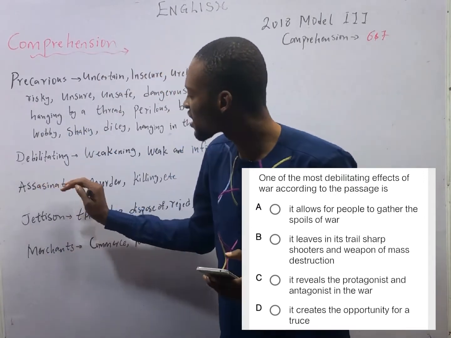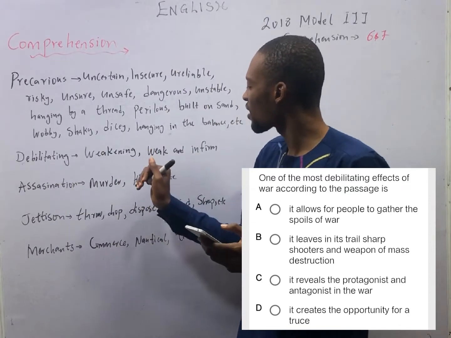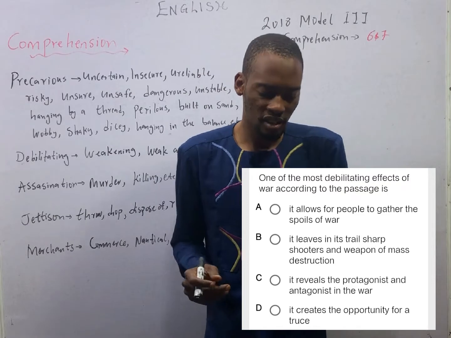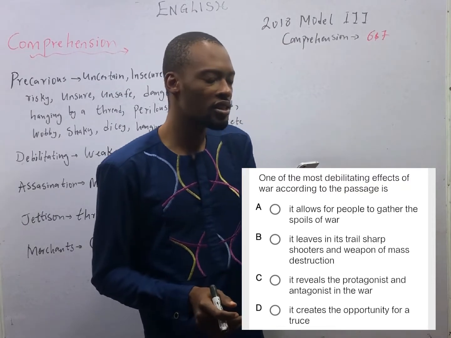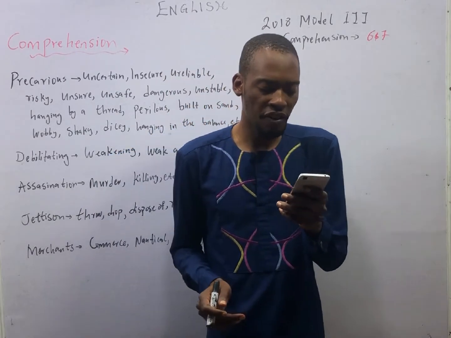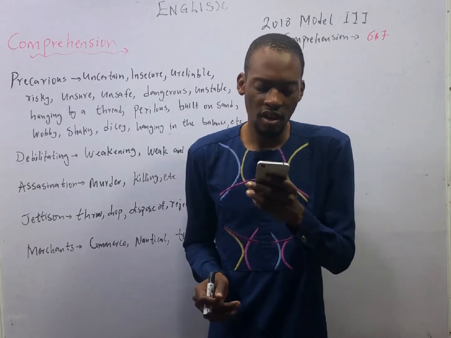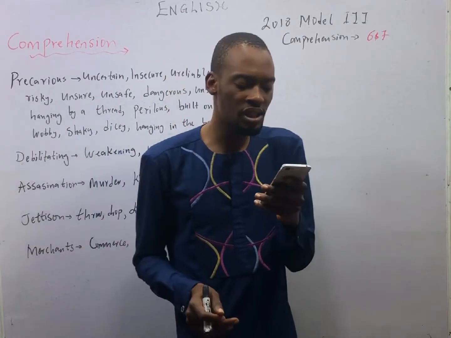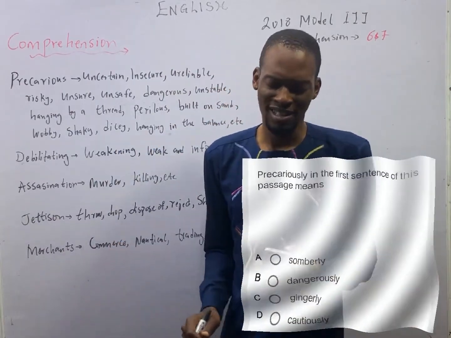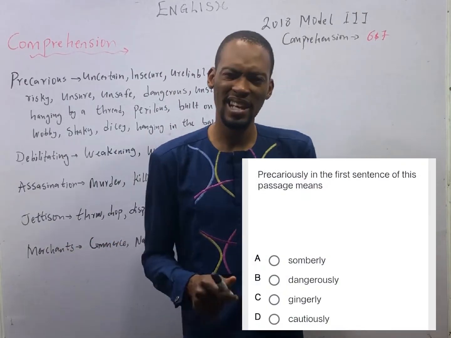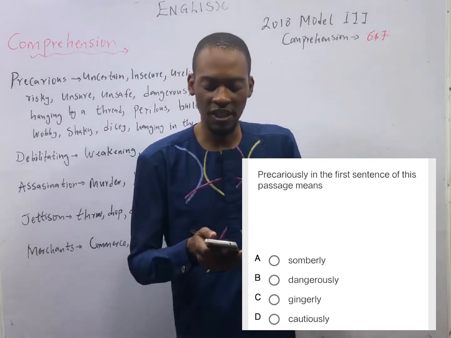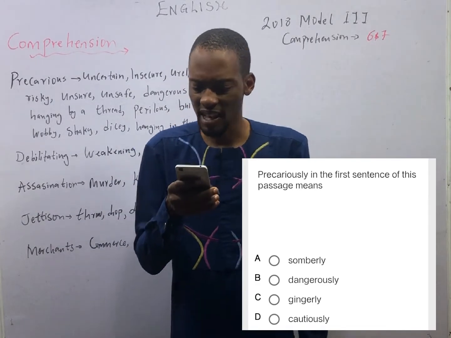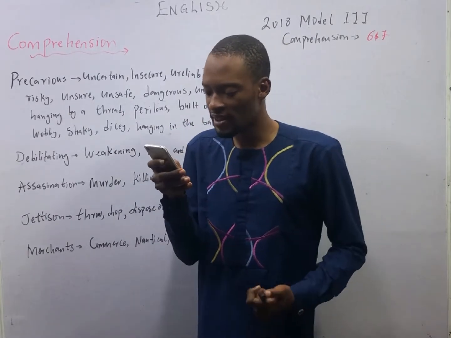And debilitating simply means weakening, weak, or infirm. That is the debilitating effect, weakening effect. So option B is the correct option. And for the first question, number 6, precariously as used in the first sentence means dangerously. Ladies and gentlemen, we've answered the 2 questions, and that is all. However, let us finish up the passage and see some things that we can point out.